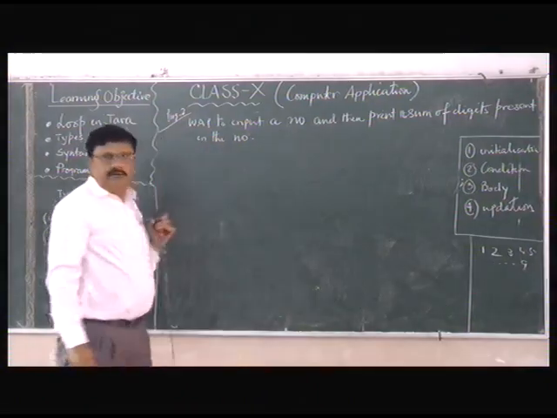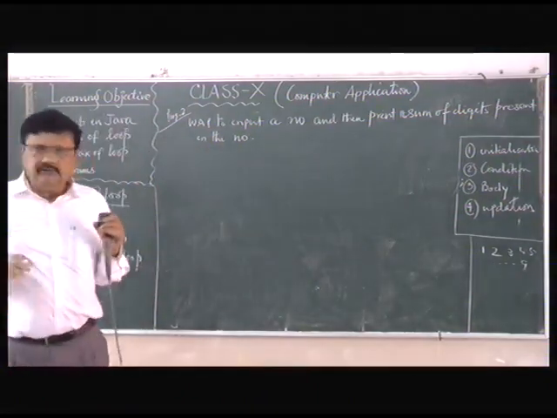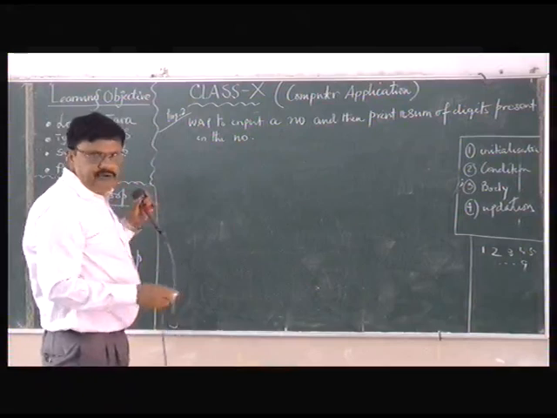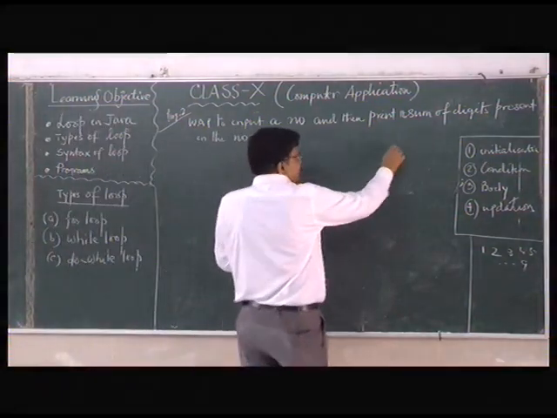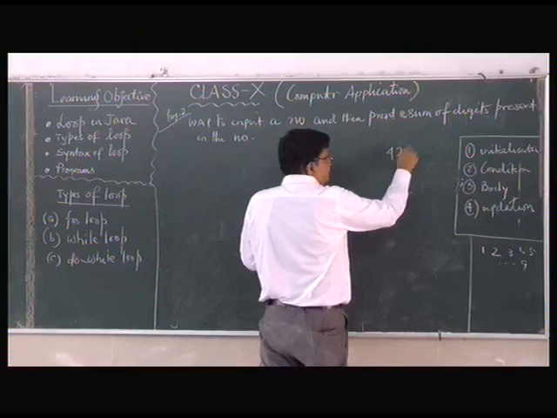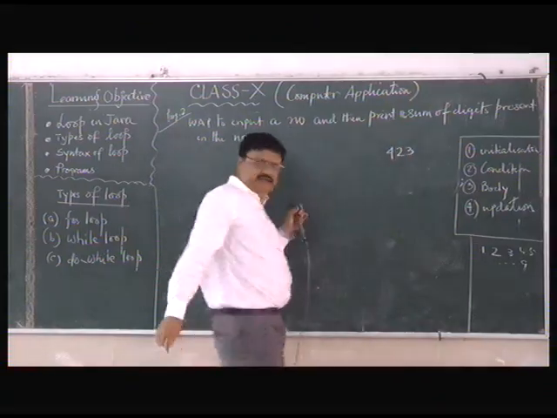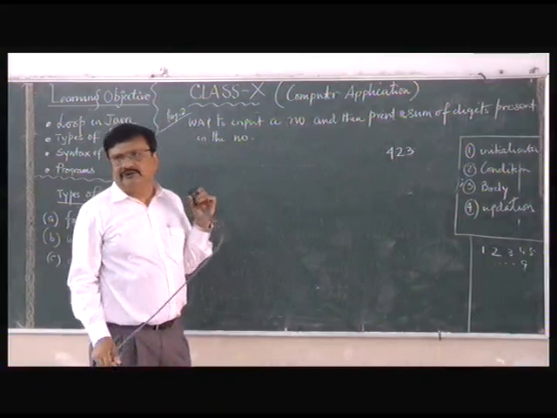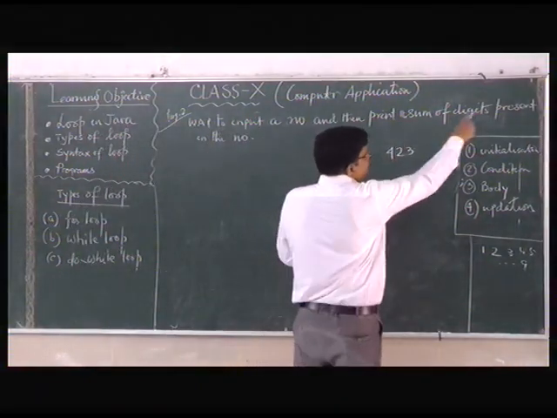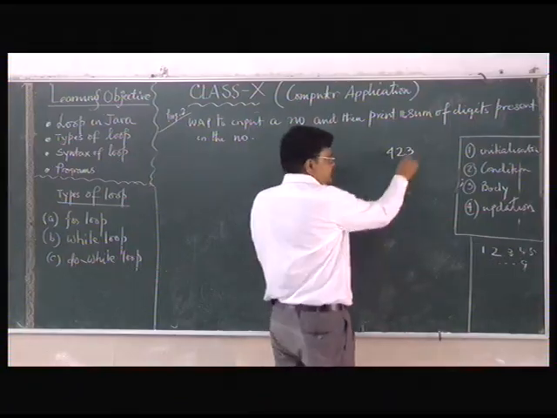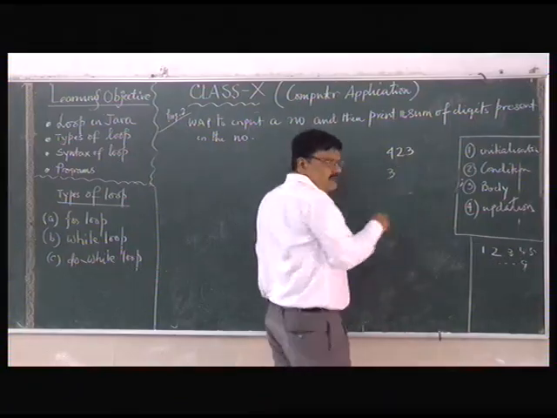Clear? So we'll take one number. We know how to extract the digits of a number. For example, if I write 4, 2, 3. Suppose I take a number as 4, 2, 3. Now you will be printing the sum of digits. That means I will extract 3 from right hand side.